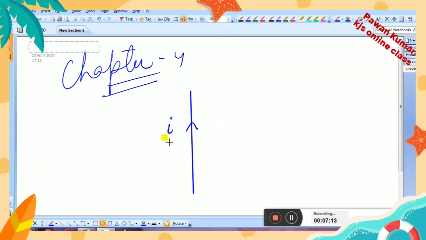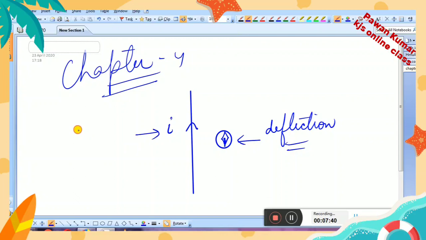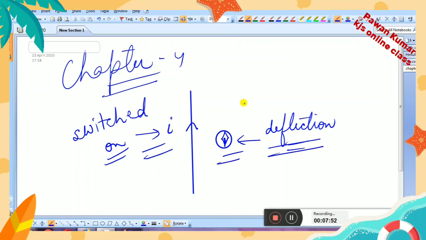Then he saw that near this wire there was a compass kept, and the needle of that magnetic compass started showing deflection when current started flowing, that means when the switch is put on.